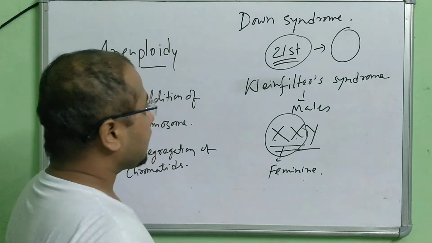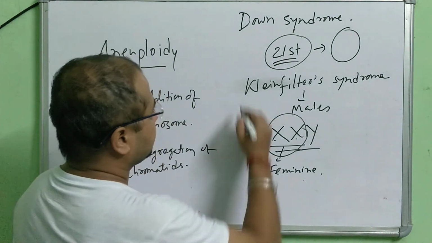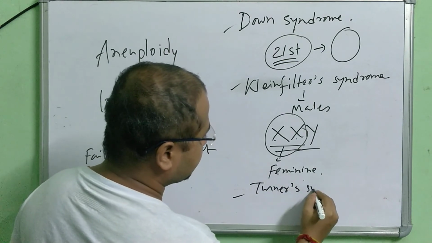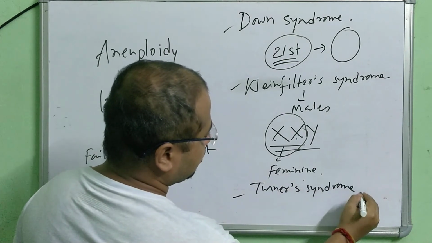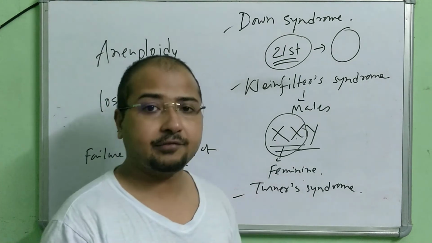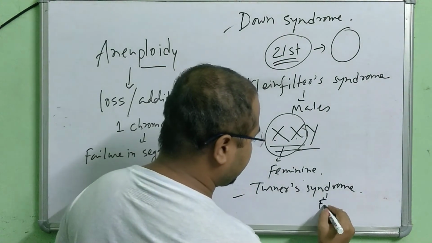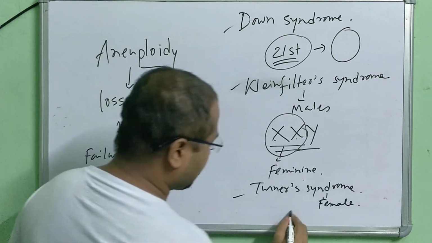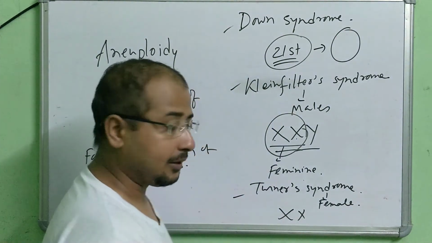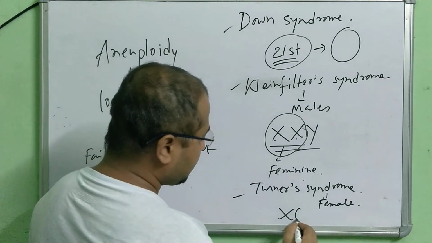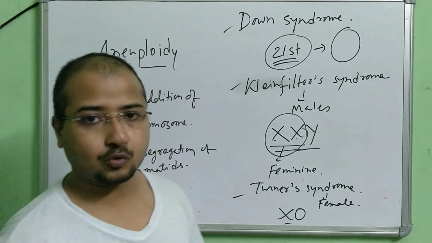Number 3 is Turner's syndrome. What happens here? Loss of one X chromosome from the female. Normally two X chromosomes are there in the female, so one X chromosome is lost, and only one X chromosome is there.